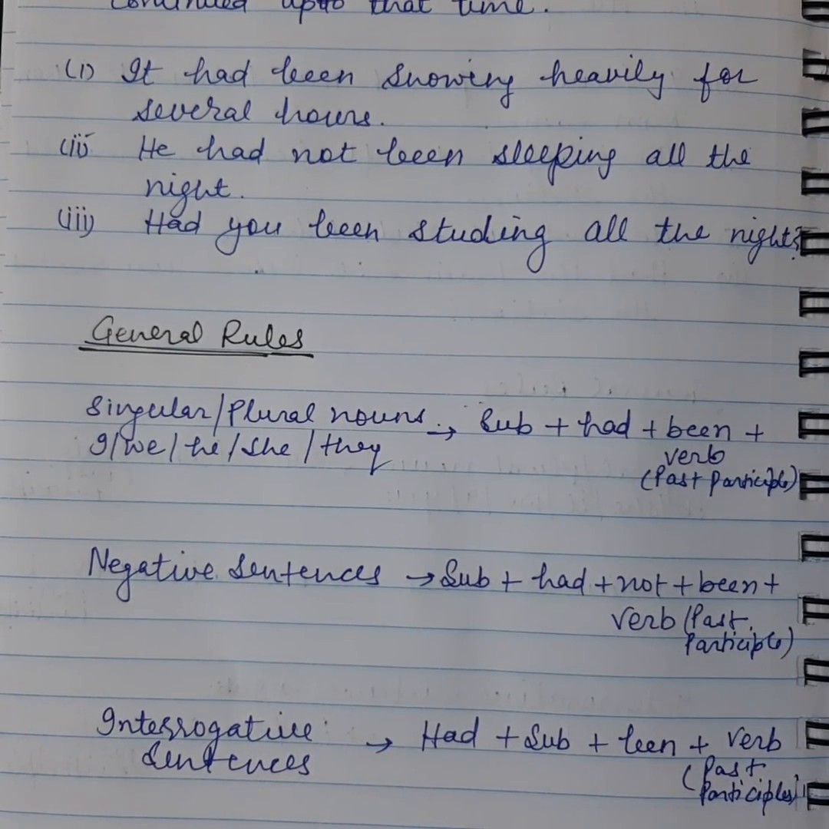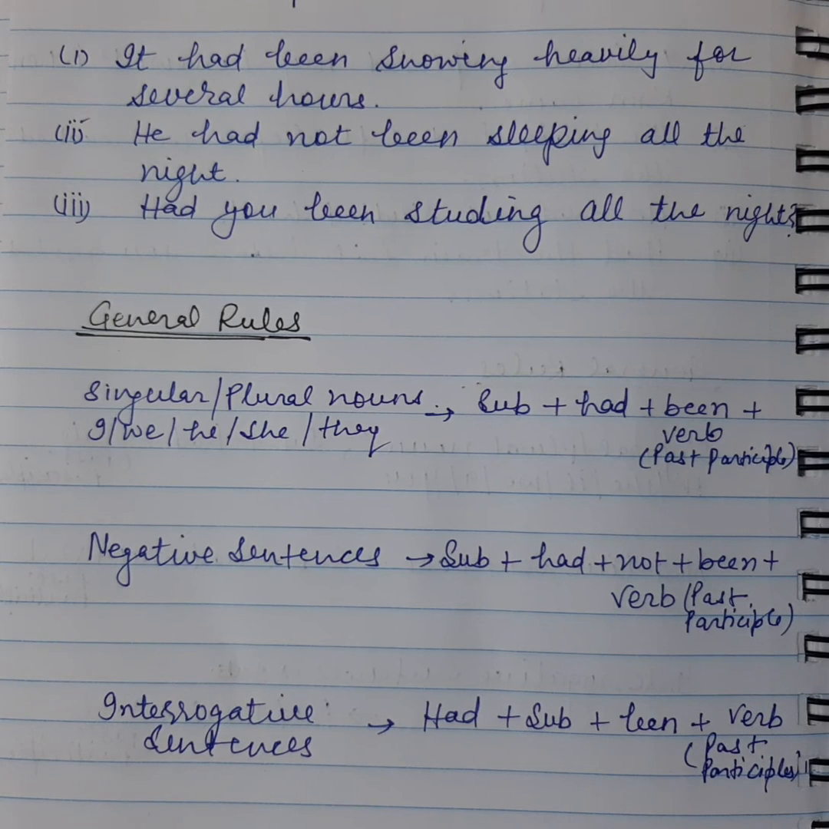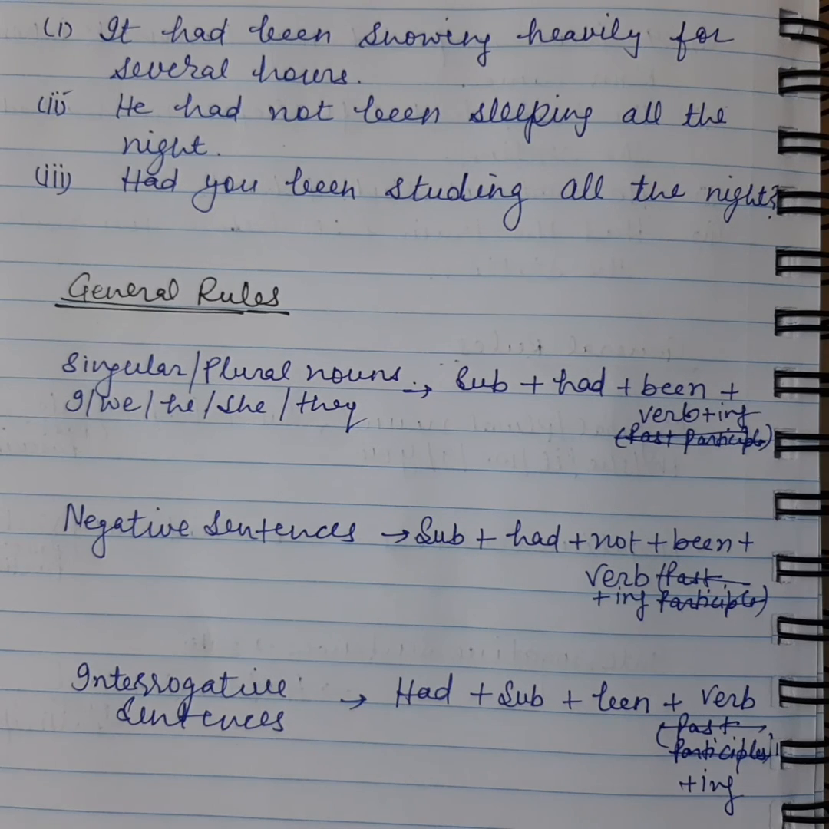With singular and plural nouns, and with all pronouns including I, we, he, she, they, we use subject plus had plus been plus the base form of the verb adding ing to it. In the negative sentence, we use subject plus had plus not plus been plus ing added to the base form of the verb. In the interrogative sentences, we use had plus subject plus been plus ing added to the base form of the verb.